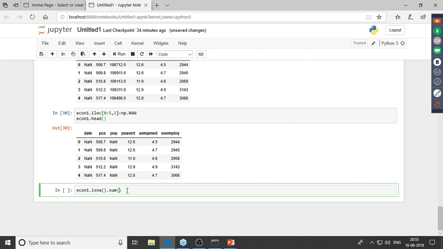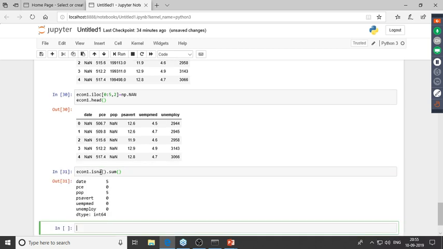So what we are basically doing is we're using 2 functions over here. We've got the isna function, which would basically check if that particular record comprises of an NA value or not. Now after that, we will sum up all of the true values. So wherever it is true, we'll sum all of them up, and it'll be added. So there's a counter which will keep on incrementing, right? So this basically shows us that there are 5 NA values in the date column and 5 NA values in the population column. So I hope this answered your question, Vinita.